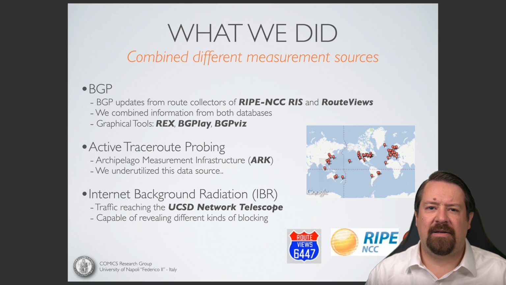The authors combined data sources from BGP. These are the BGP updates that are continuously collected by RIPE NCC and RouteViews. Then there's active traceroute probing. This occurs continuously using CAIDA's Ark infrastructure. And then there is the internet background radiation collected by the UCSD network telescope. Note that all of these data sources are long-lived ongoing collections. They were not collected specifically for this work. But after the events occurred, researchers were able to go back and study the data that was being collected anyway.